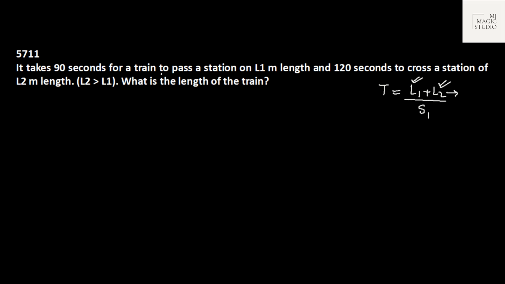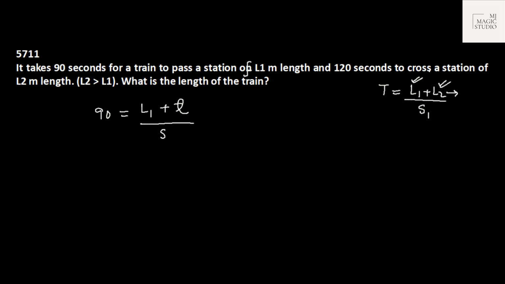Let's see the situation. It takes 90 seconds for a train to pass a station of L1 meter length. That means 90 equals L1, the length of the platform or the station, plus the length of the train, let me take it as L, divided by the speed S of the train.